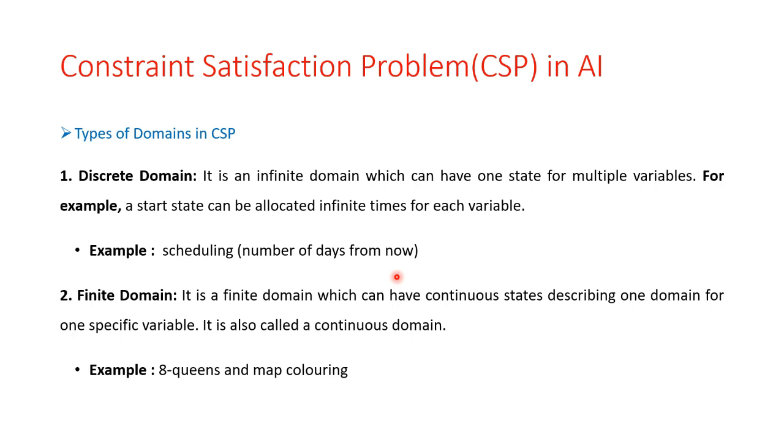Or a discrete domain. So the second domain type is a finite domain. It is a finite domain which can have the continuous state describing one domain for one specific variable. So it is also called a continuous domain. Okay, so the examples for this finite domain are the 8-queen problem and map coloring.